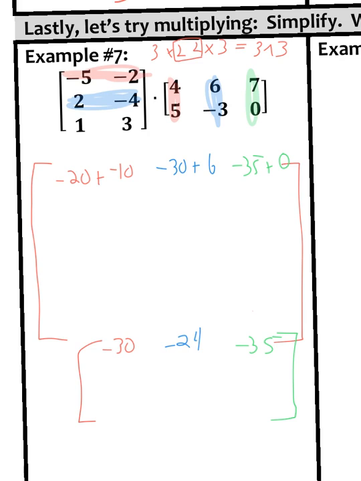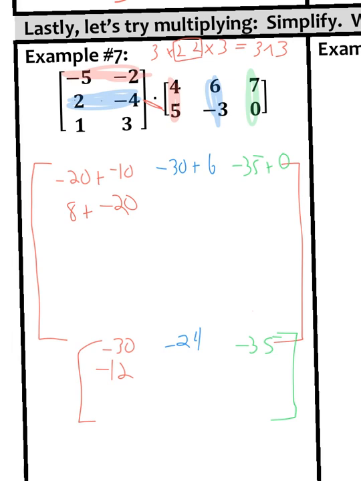All right, so 2 times 4 is 8. Plus, and negative 5 times 4 right there is negative 20. So negative 12. All right, now middle row times middle column.